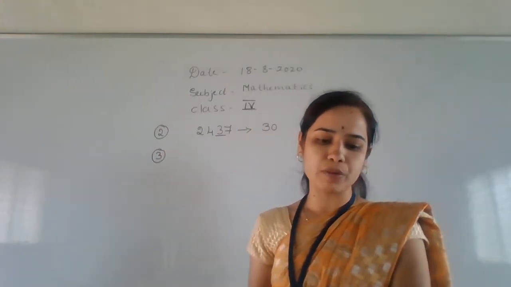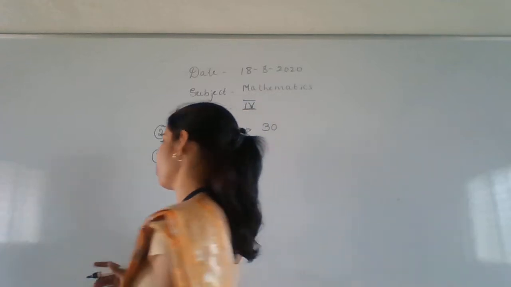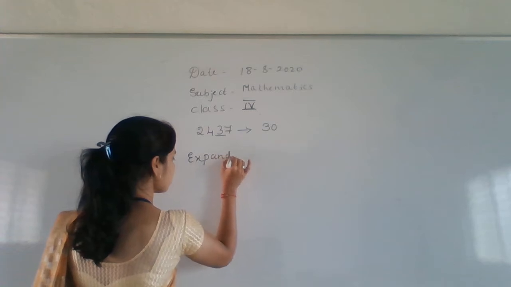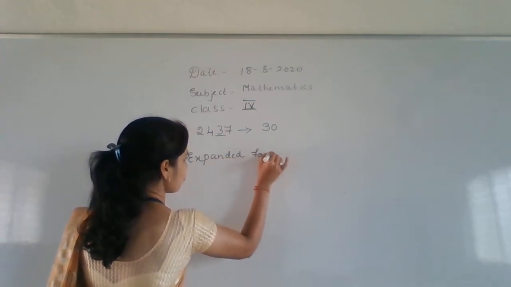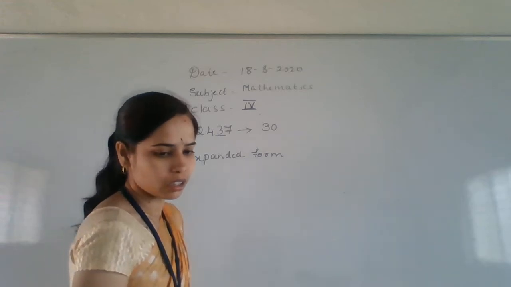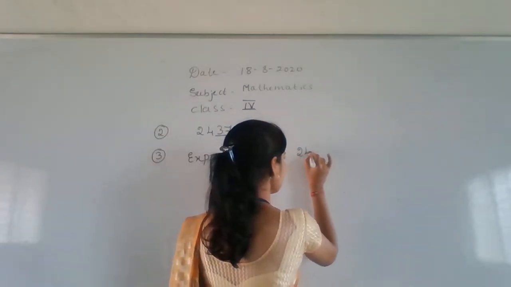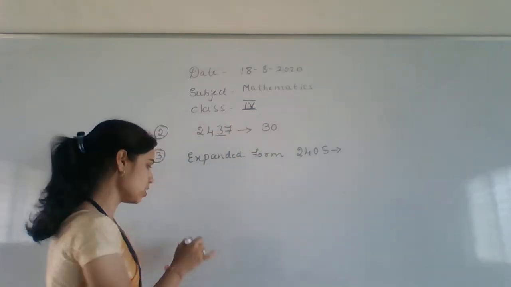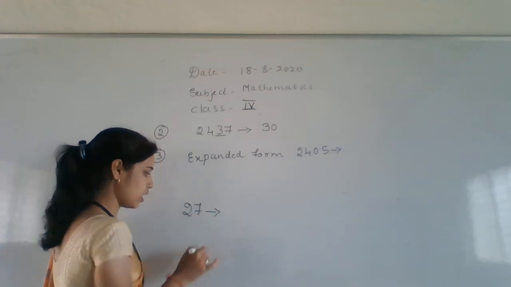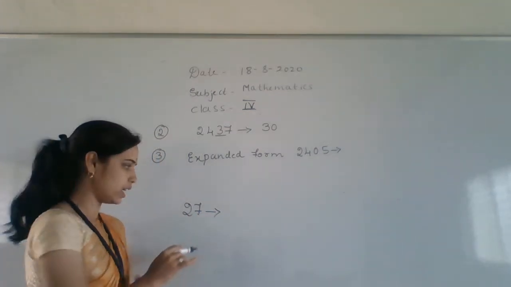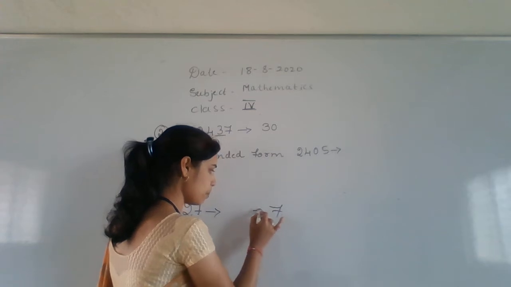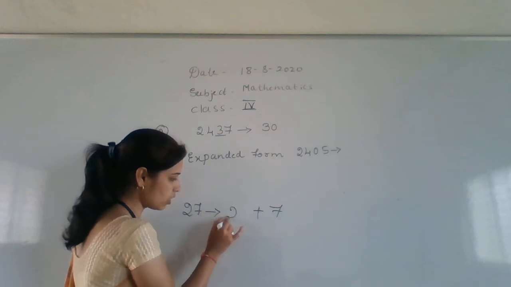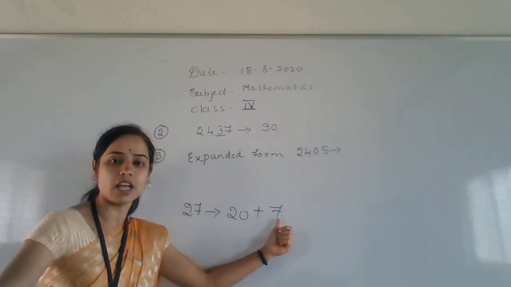Write the expanded form of the number 2405. Expanded form. I think you have an idea about the expanded form, children. See here, if I have given you 27, write in expanded form. How will you write this one? It is in the ones place. Write this one, 7. Plus this is in which place, children? Tens place. Then 20 plus 7. 20 plus 7 is the expanded form.